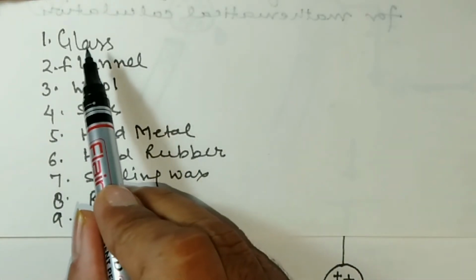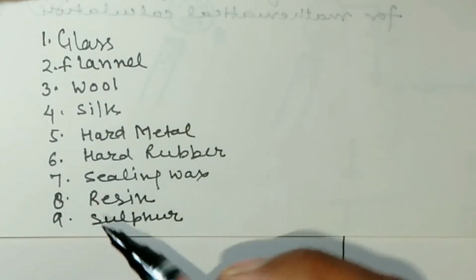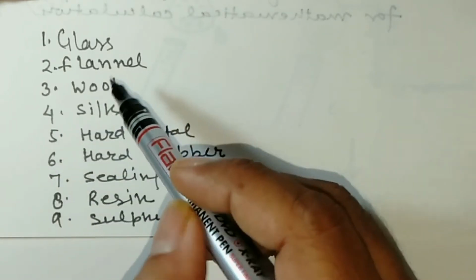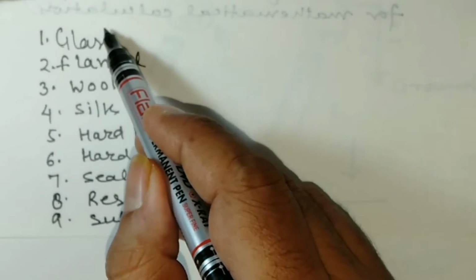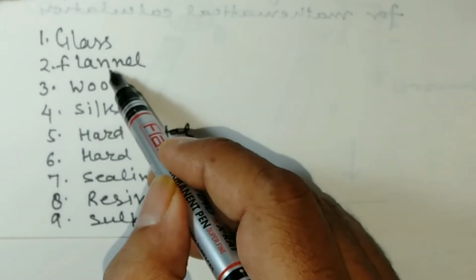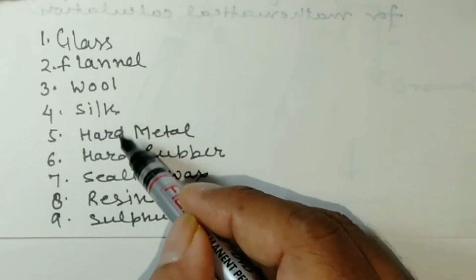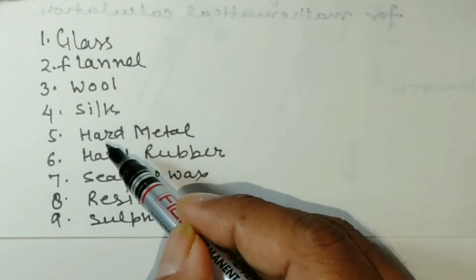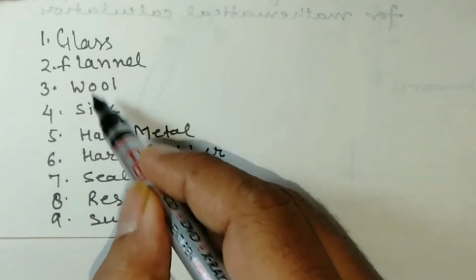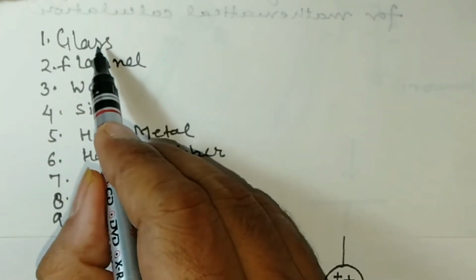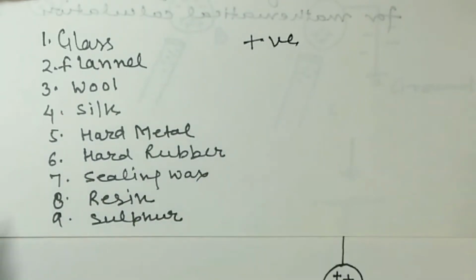Now how does this series help us? This series will help us to find out what happens when we rub two bodies with each other. Suppose I rub flannel and glass with each other. In the series, glass comes first and then flannel comes second. Or suppose I rub silk with hard metal, or silk with hard rubber. The material which comes first will gain positive charge.